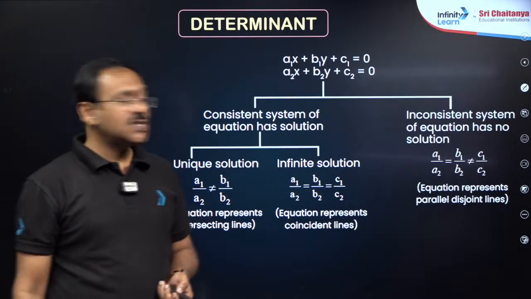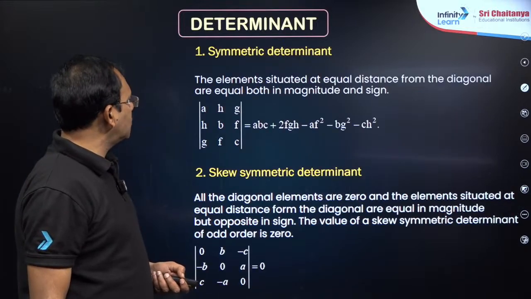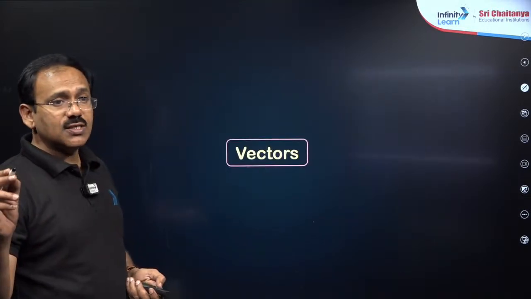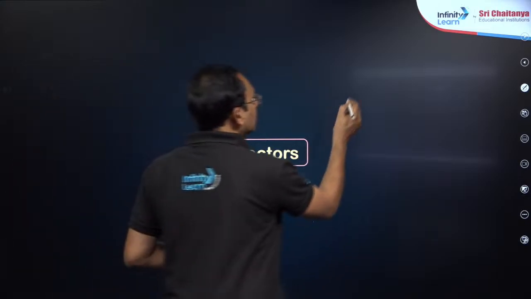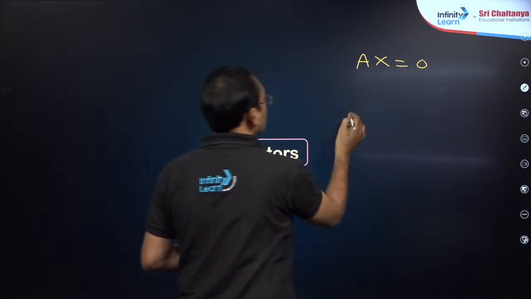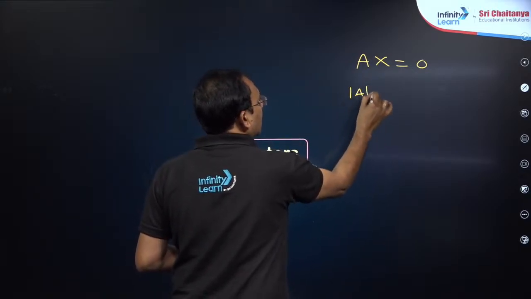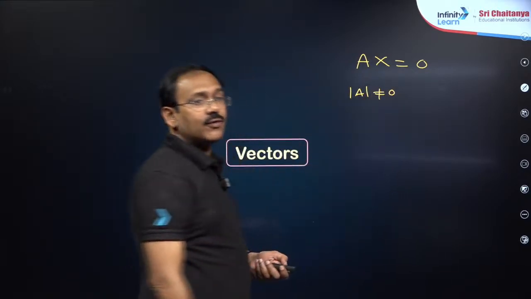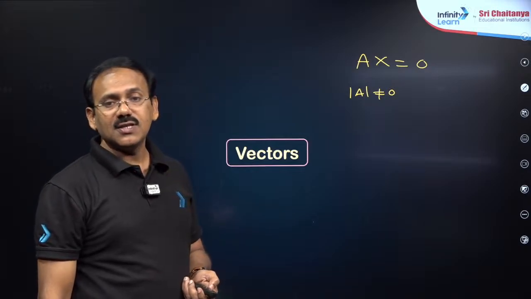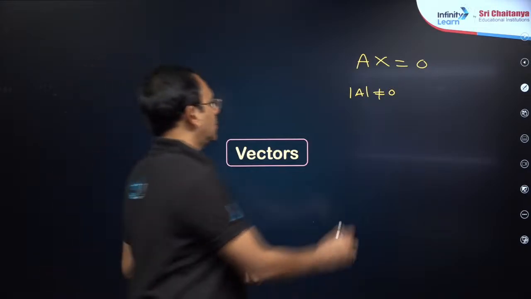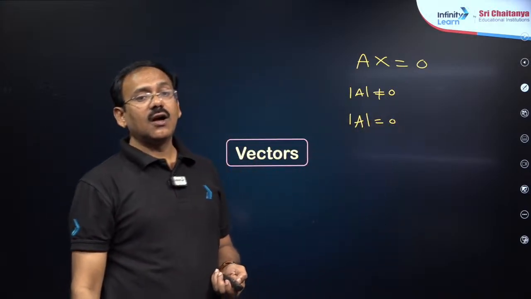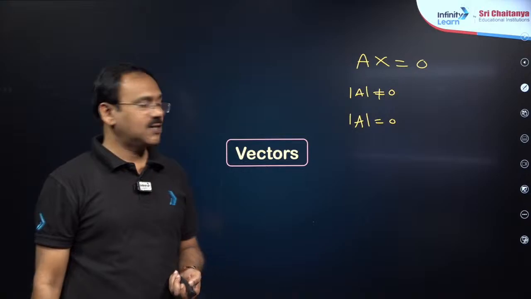Coming to system of equations, my dear friends, homogeneous, non-homogeneous. Let me give a result. If you are given a homogeneous system of equations, if det A is not equal to 0, it will have a unique solution, that is 0 0 0, the trivial solution. If det A is 0, it will have a non-trivial solution or infinitely many solutions, my dear friends.